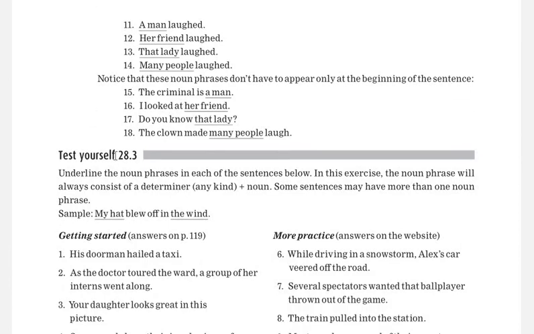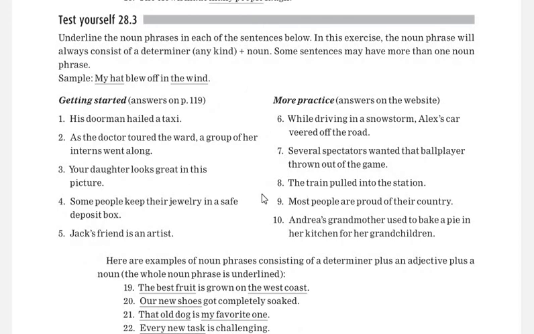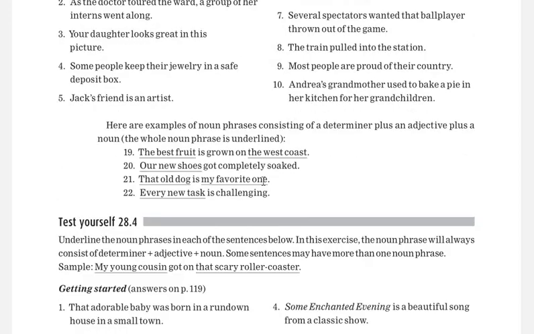Then 28.3: in this exercise the noun phrase will always consist of a determiner plus noun, and you have to complete this exercise. Some examples are given here. Here there will be the determiner, adjective and noun, like my young cousin rode on that scary roller coaster.